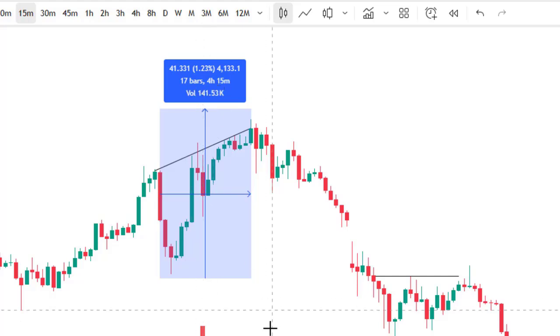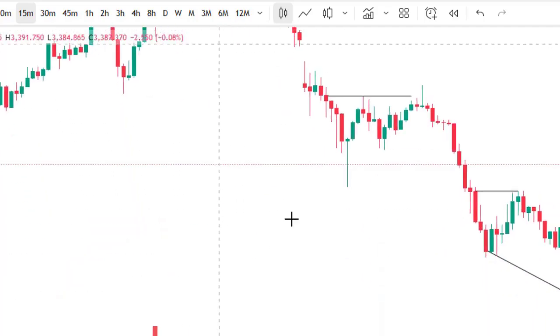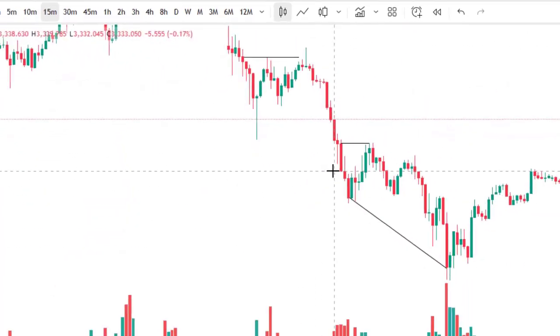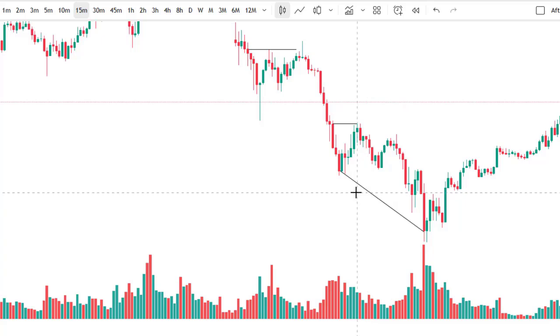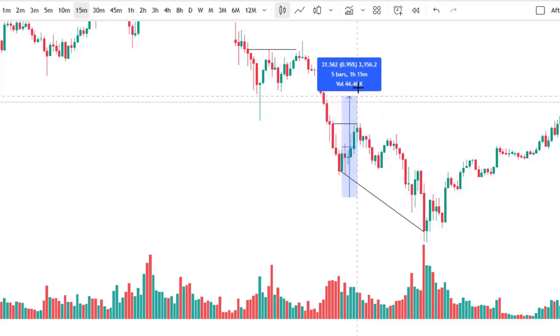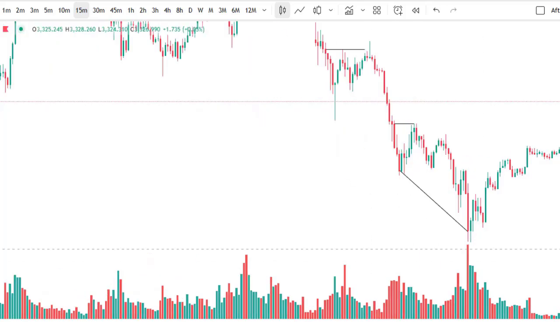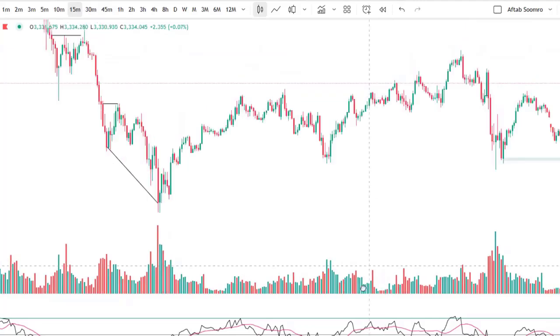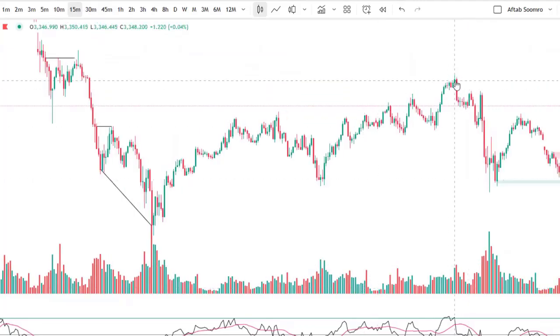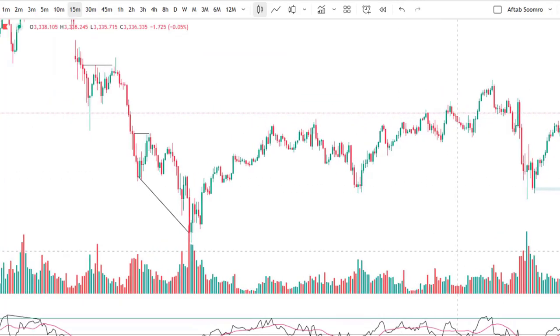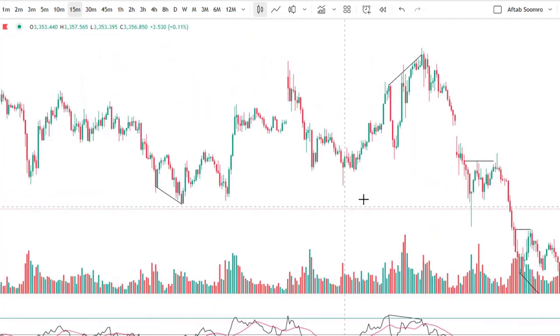That would be the perfect divergence. Now let me count the previous example which I showed earlier. Now let's see how many candles there are in this divergence. There are 27 candles available, and as a result we got a perfect buy trade at this level. So this was the second example.